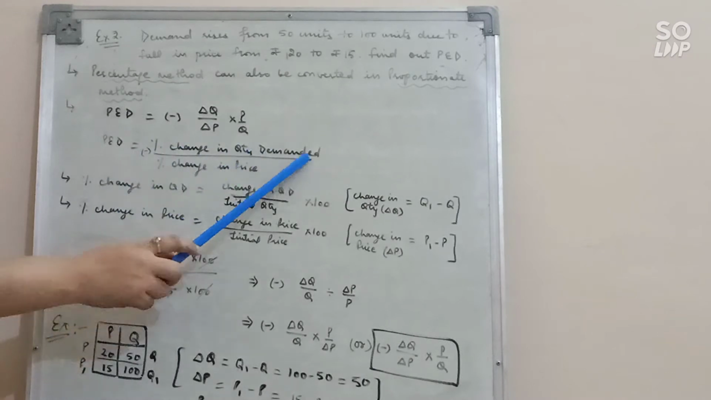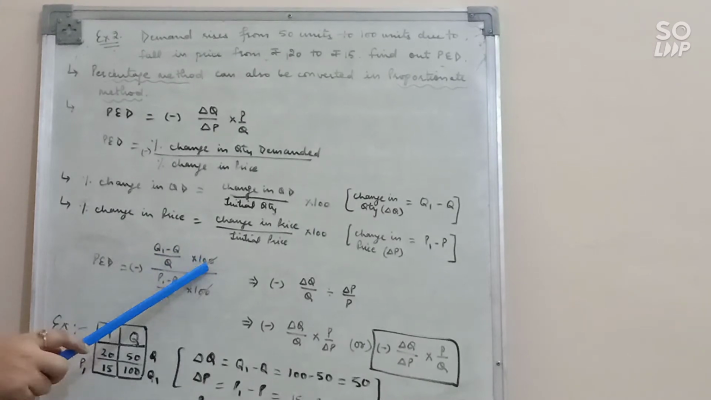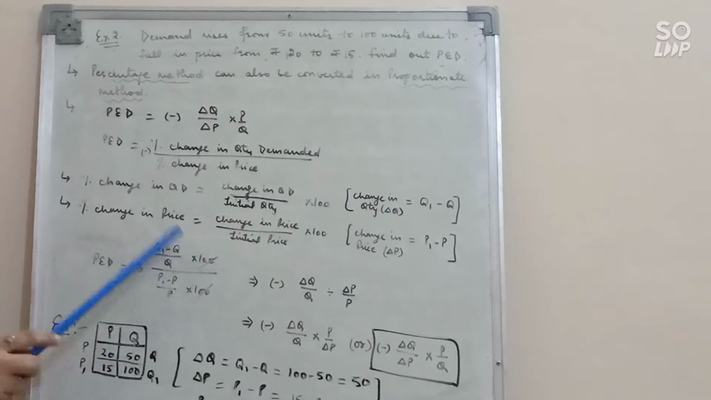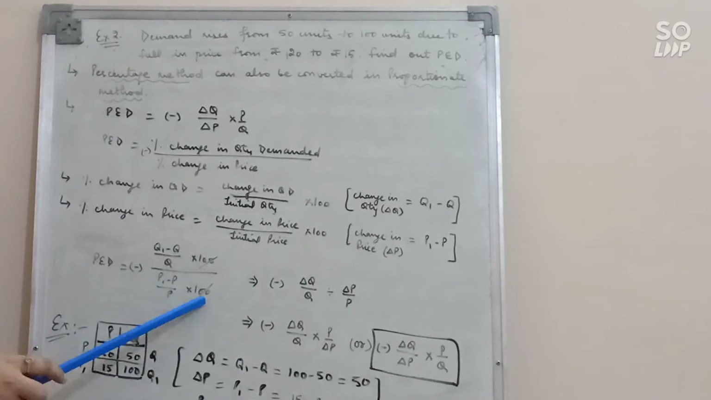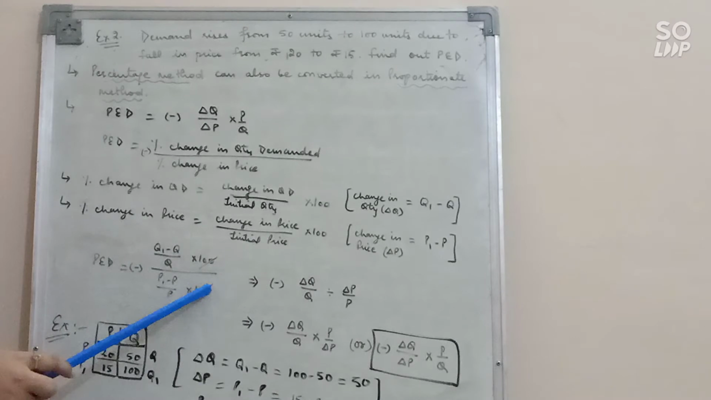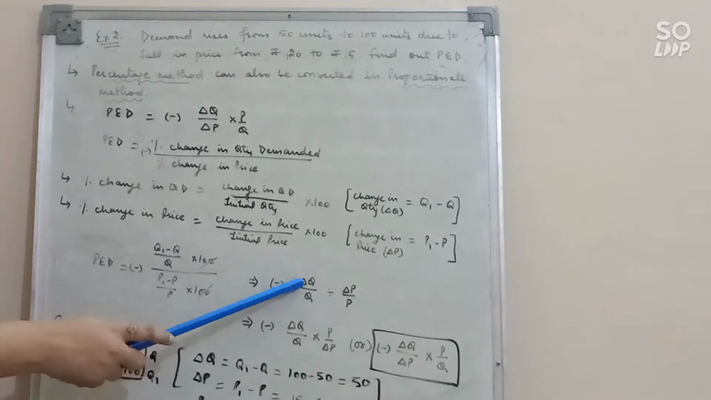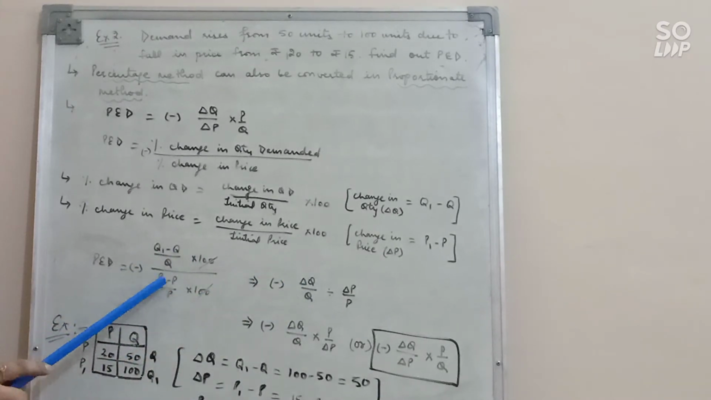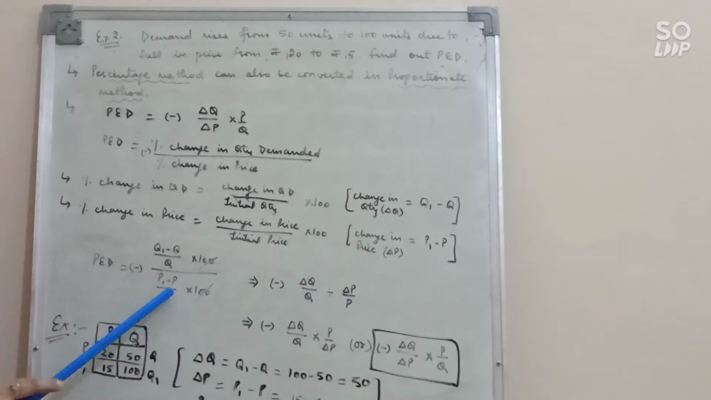So percentage change in quantity demanded is change in quantity demanded upon original quantity or initial quantity into 100. So change in quantity we can write like this, Q1 minus Q upon Q into 100, divided by change in price, that is P1 minus P upon original price into 100. So when you solve this, the 100 cancels. So we have Q1 minus Q, you can write it as delta Q, upon Q, original quantity, divided by P1 minus P, that is delta P. Delta is a sign of change, okay, upon P, original price.